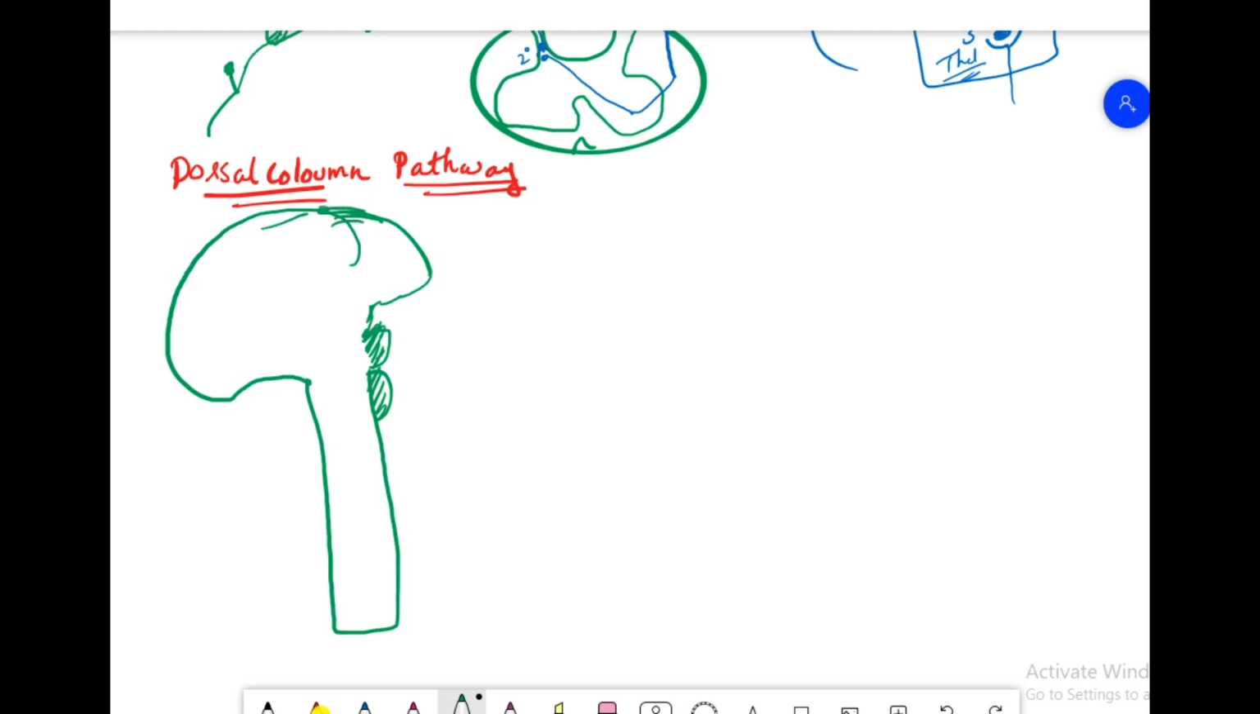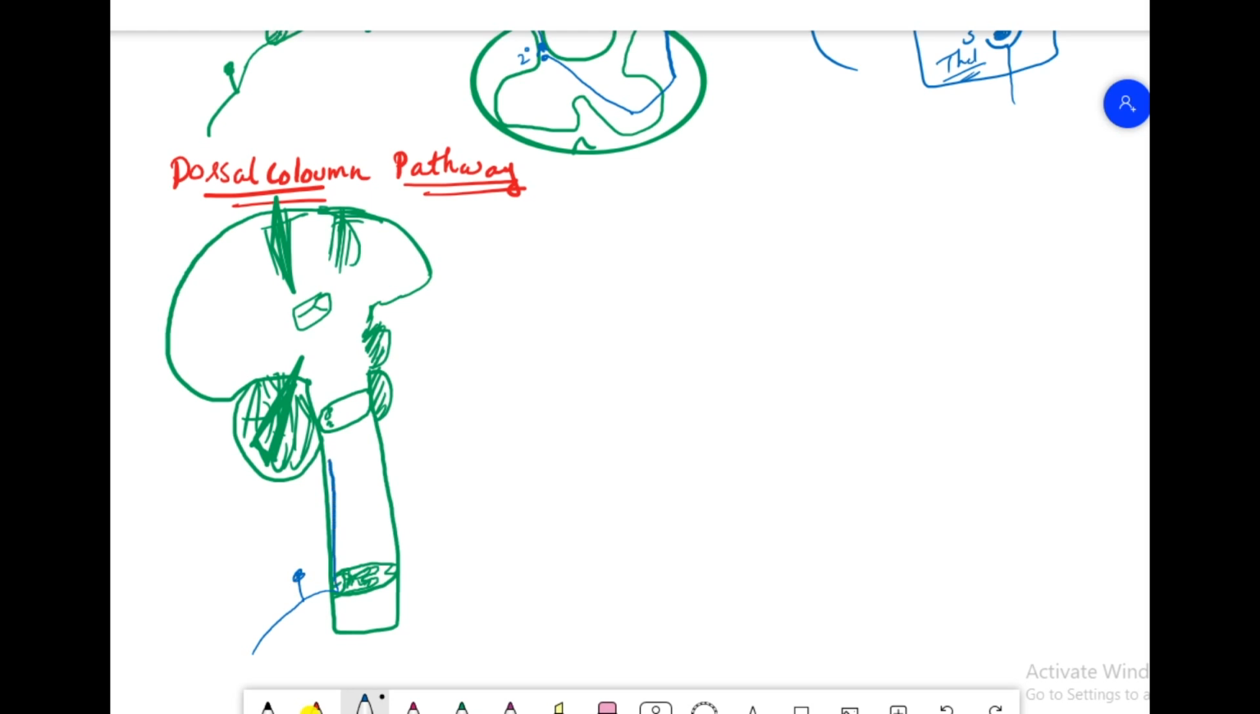So first, here I am drawing the brain and spinal cord, the medulla and the pons and the midbrain and the cerebellum. Here you can see. So I am taking a cross section of the spinal cord, and also I am taking the cross section from the medulla. Here is the thalamus and the brain.